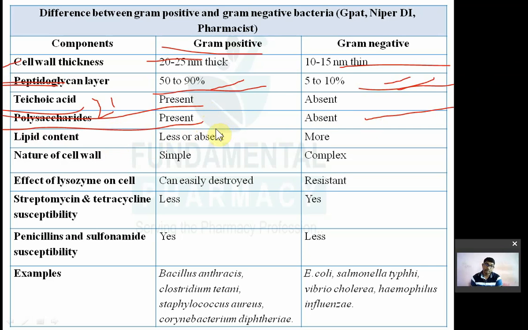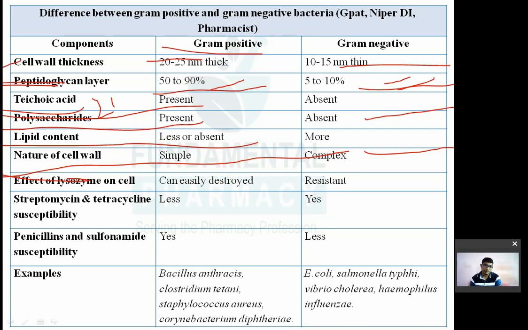Lipid content. सेल वॉल में लिपिड कितने हैं? So less lipid content or absent. Lipid content is very less or it is absent sometimes in case of gram positive. More lipid content is there in case of gram negative. Nature of cell wall. Cell wall is simple in case of gram positive bacteria. Cell wall is very complex in case of gram negative bacteria.